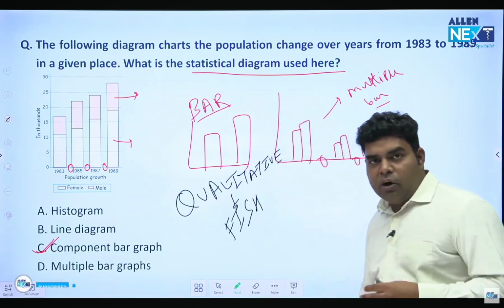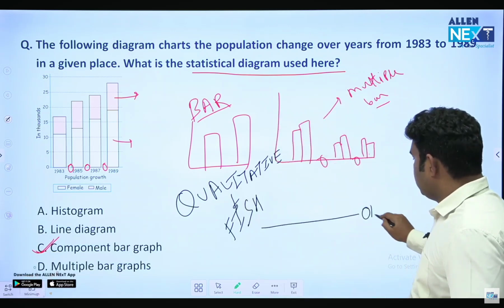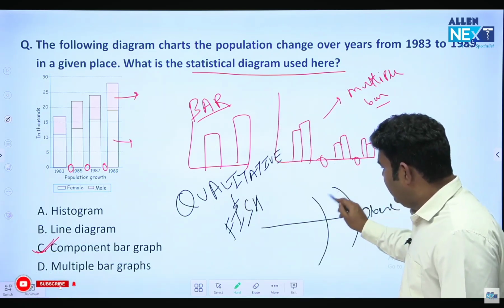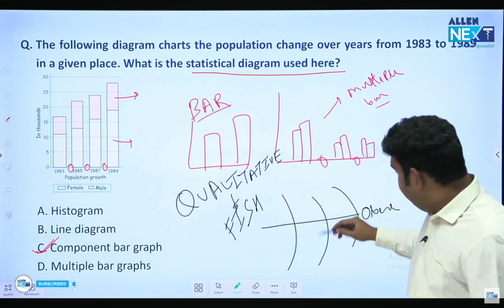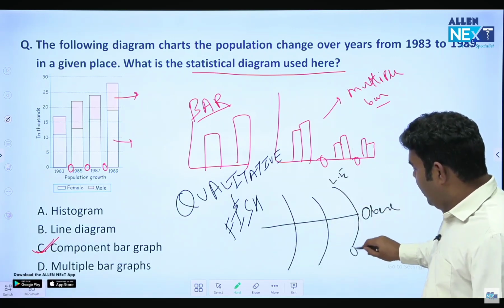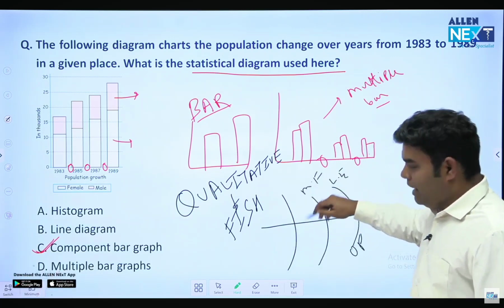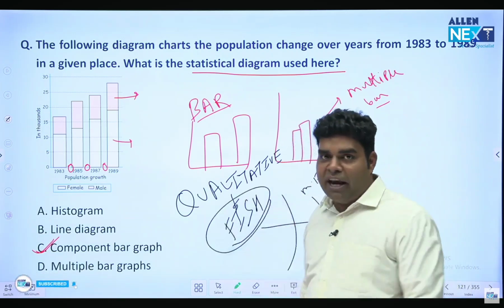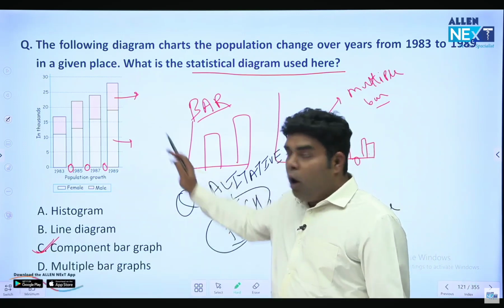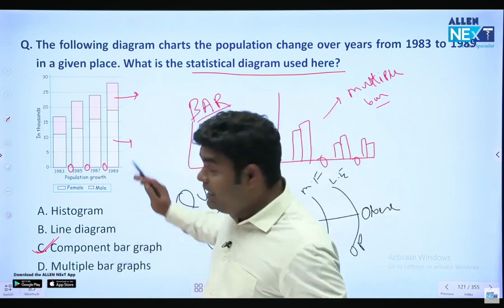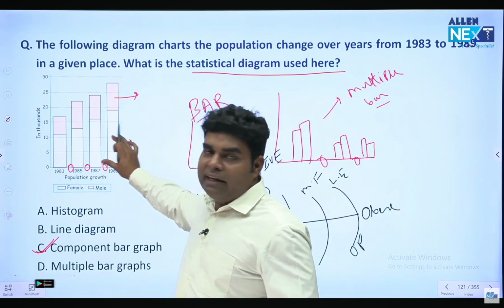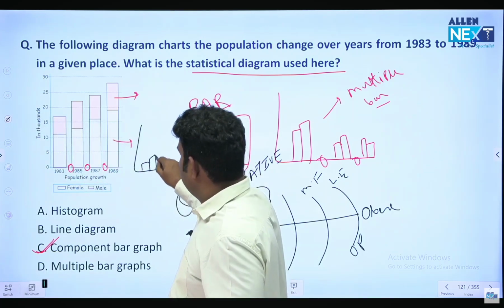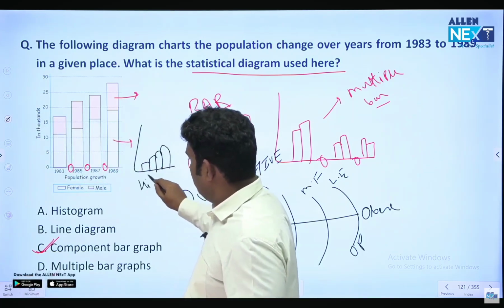फिश डायग्राम कैसे दिखाओगे? जैसे मान लो there is some reason, suppose I am obese. So there are multiple factors which lead to obesity. Now this can be explained like a fish, like my lack of exercise, my online food ordering, my mother's food, other things. So this type of qualitative data representation is also a fish diagram. Okay, and this is component bar diagram. अगर इसी diagram में मैं सारे gap को हटा के दिखाता, जोड़ देता सबको ऐसा, one after another, after another, then it would become a histogram.